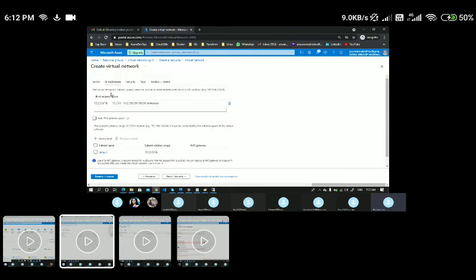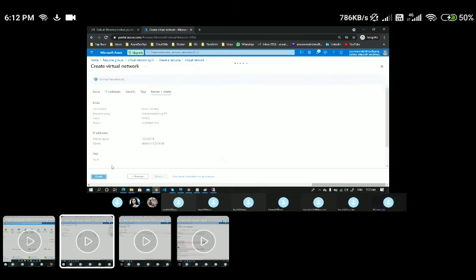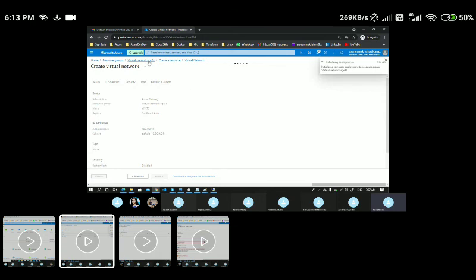And before that, let me go ahead and see the IP. And here I have a different IP which is not overlapping with my IPs. That is fine. Let me click on create. So now I'm done with creating a VNet here as well.